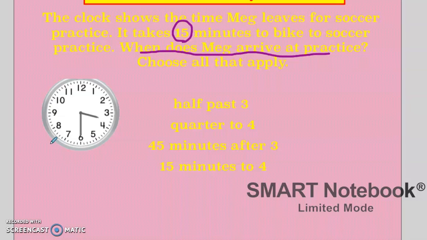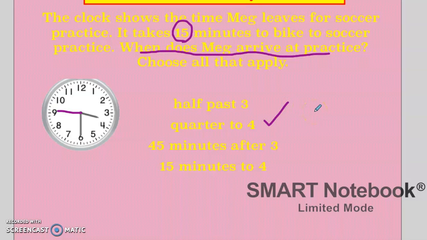Would we be at 3:30, 3:45, 45 minutes after 3, or 15 minutes to 4? Choose all that apply. Well, if she left and took 15 minutes, we would be at 3:45. We could say 3:45. That would be one.